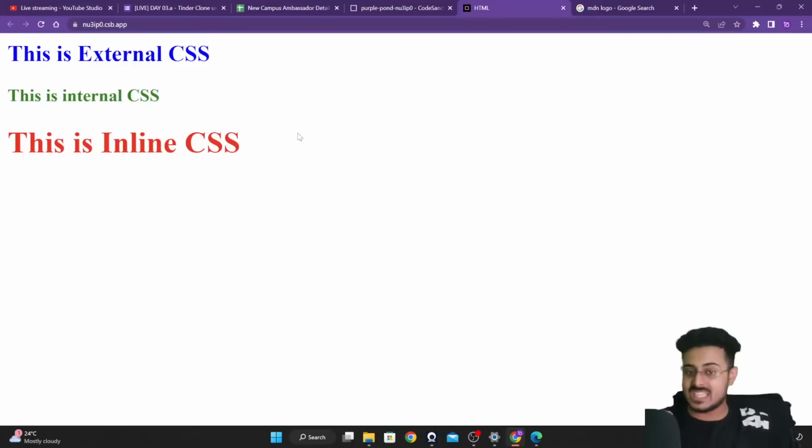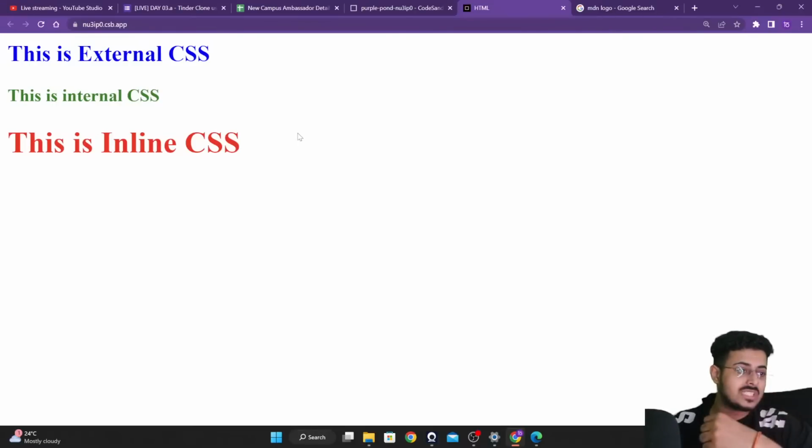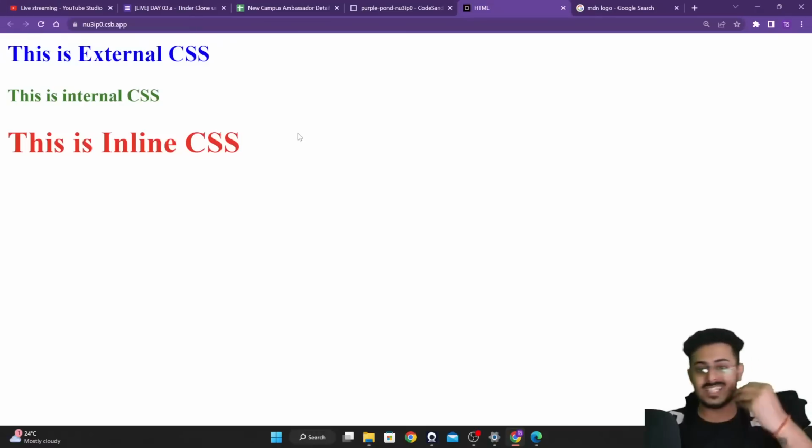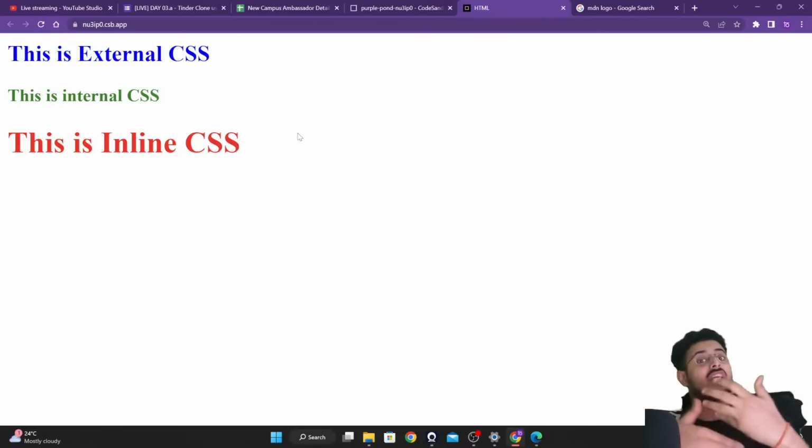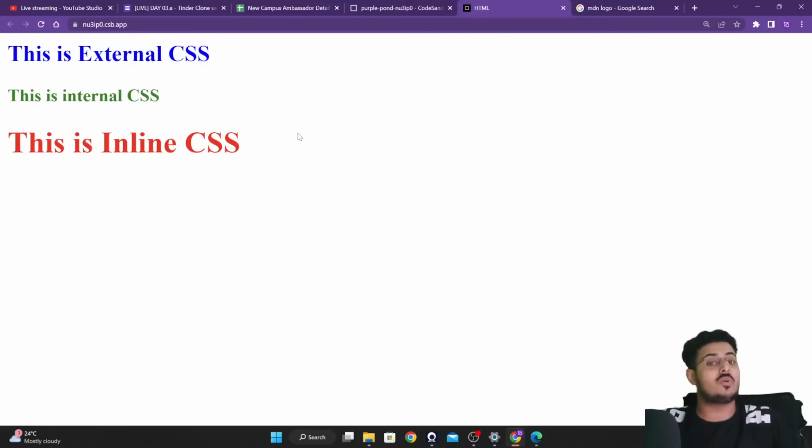So why do we use the style tag in head, not in body? Just now, while I was explaining it, I told you guys that CSS is a meta tag. It's metadata itself. It's just information about what type of structure you want, what styling you want. It's just information about your already existing data, that is your HTML. So it's metadata itself. That is the reason why it stays inside of your head tag.